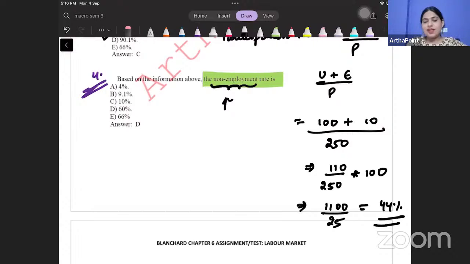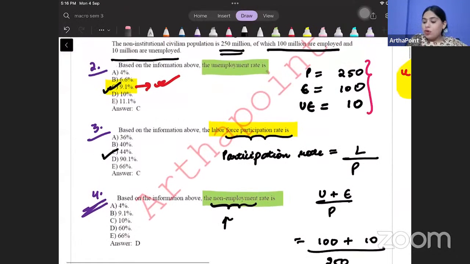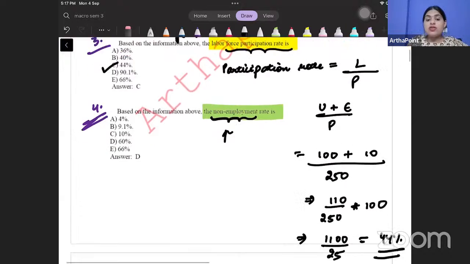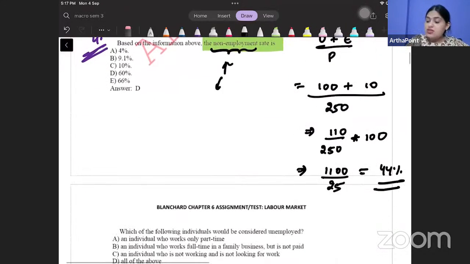अब बहुत इंपॉर्टेंट है. ऊपर उन्होंने पूछा अनएम्प्लॉयमेंट. अनएम्प्लॉयमेंट मतलब पीपल who are looking for job. ये job ढूंढ तो रहे हैं but don't have a job. So people looking for job but don't have a job, that is unemployment. But next is asking you what is non-employment. Non-employment means they are not employed. They are not even looking out for a job, right? That is non-employment.